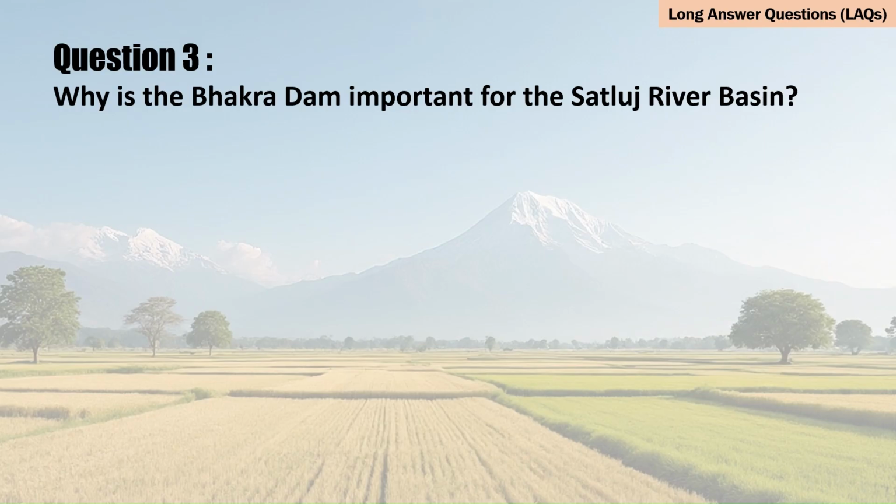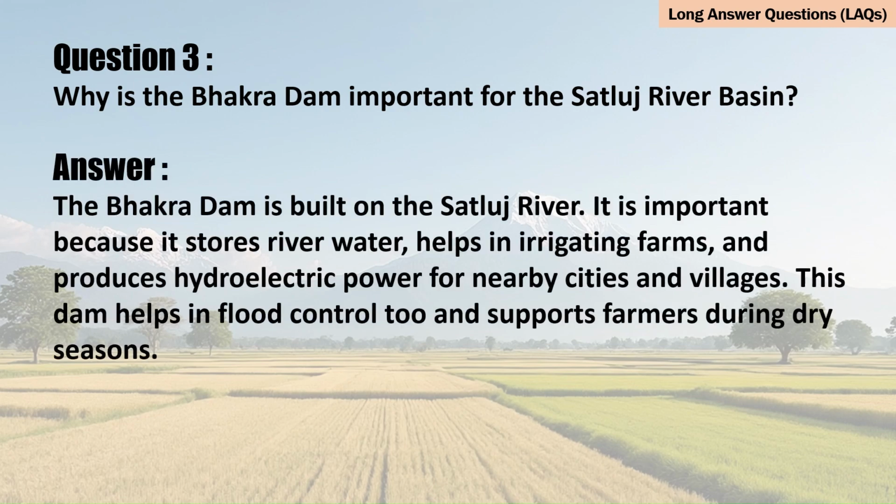Question 3. Why is the Bhakra Dam important for the Satluj River Basin? Answer. The Bhakra Dam is built on the Satluj River. It is important because it stores river water, helps in irrigating farms, and produces hydroelectric power for nearby cities and villages. This dam helps in flood control too and supports farmers during dry seasons.